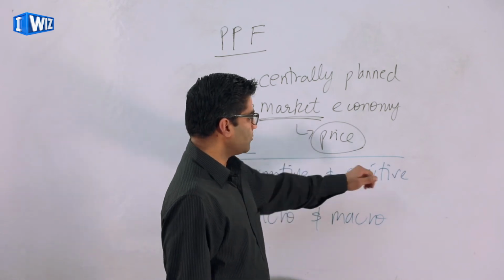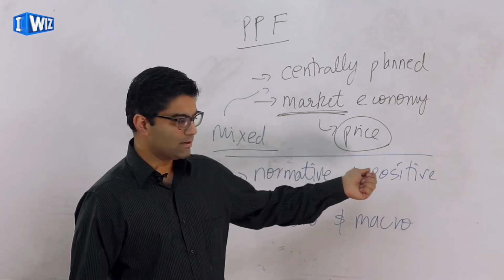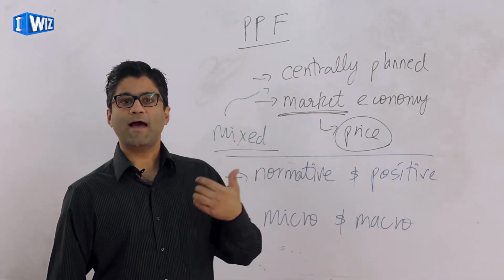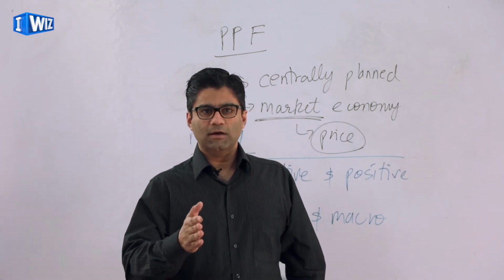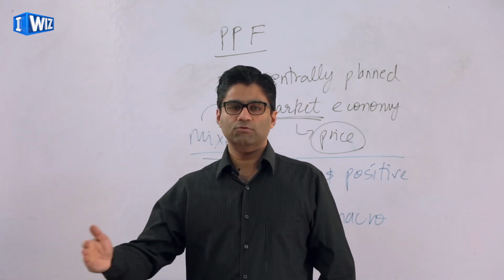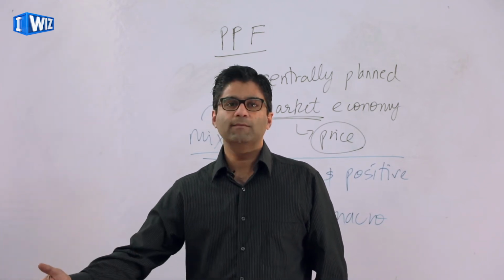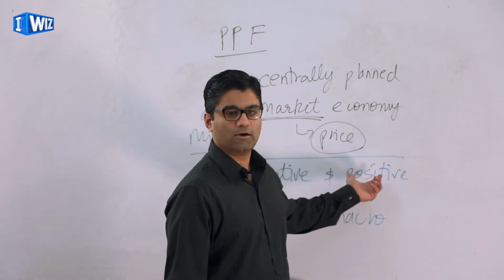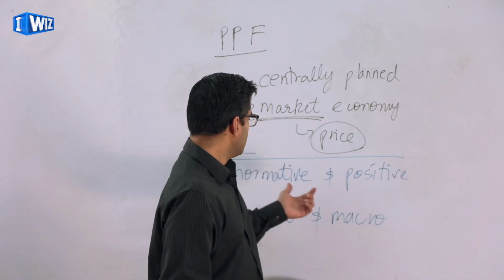Positive economics is what we use to see how the different parts of an economy function, and then normative economics is how we evaluate them. So for example, if you make a statement such as interest rates going up in an economy leads to lower inflation, or when people have more income they will spend more on goods, those are positive economic statements. You're stating facts rather than your opinions.